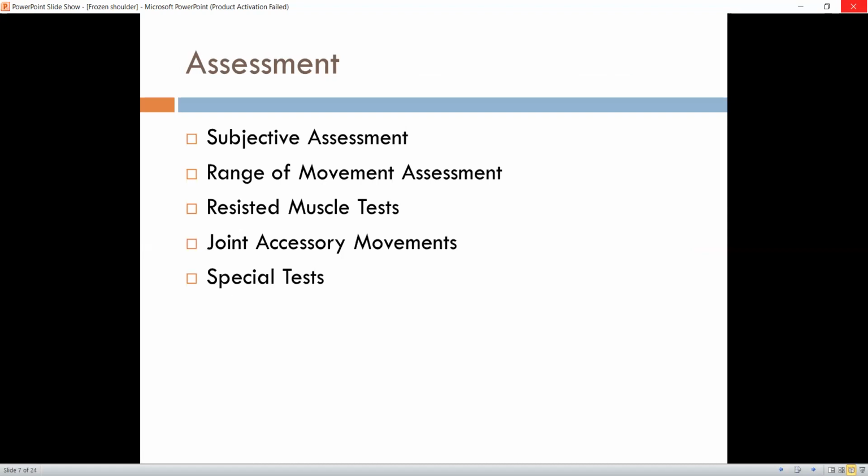Now, the assessment of the shoulder joint. First of all, the subjective assessment, in which we focus on the patient history. Carefully listening to the past medical history helps us to rule out any red flag signs. The history of the presenting condition, its pain distribution and severity, and any aggravating activities are assessed. Next is range of motion assessment. Cervical, thoracic, and shoulder range of motion are assessed. The key clinical signs of frozen shoulder are reduced forward flexion, abduction, external rotation, and internal rotation.